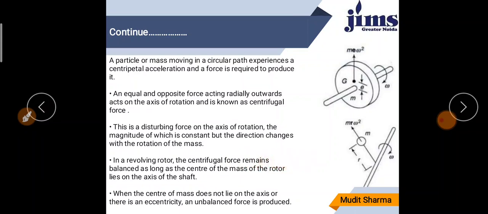We know that if a body is rotating, two forces are working on it. One is radially outward, called the centrifugal force, and the one acting radially inward is called the centripetal force.